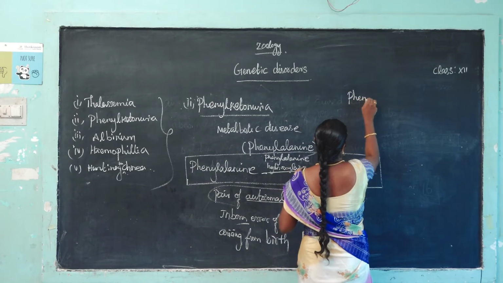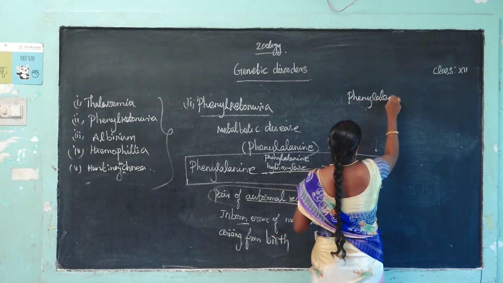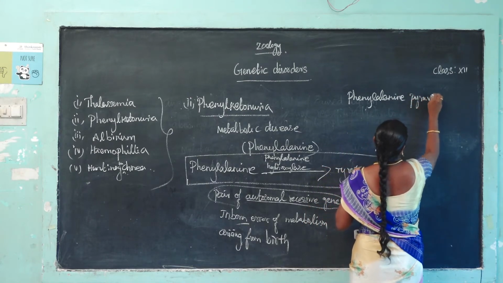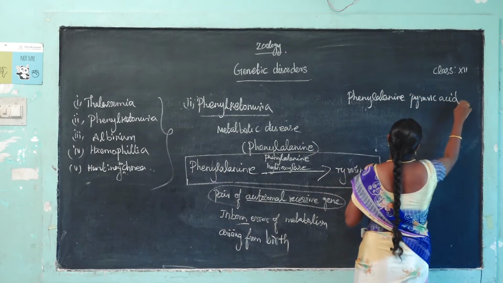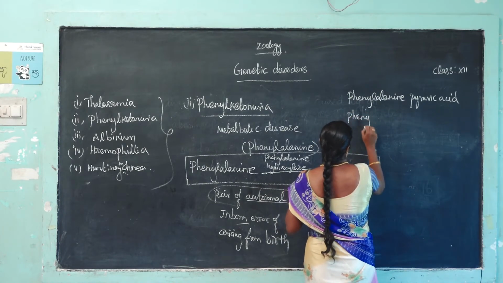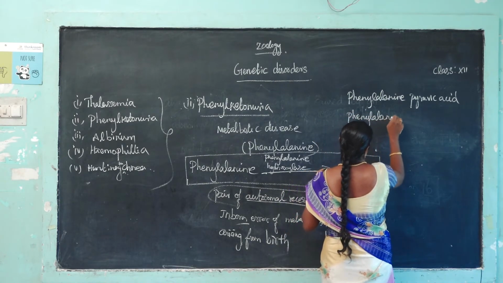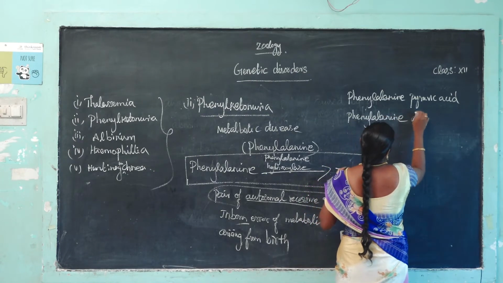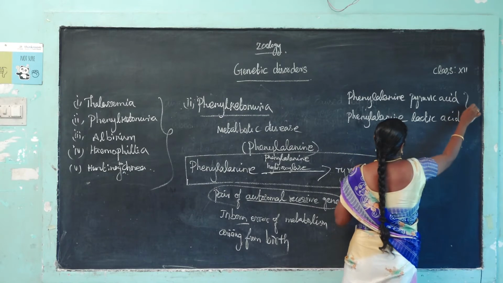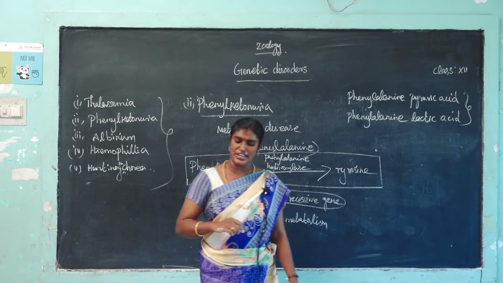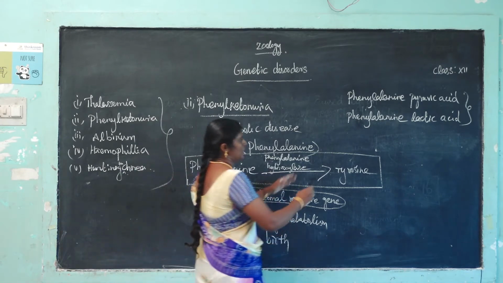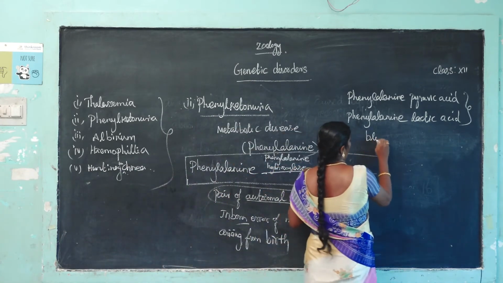phenylalanine pyruvic acid and another one, phenylalanine lactic acid. Two types of acid, phenylalanine pyruvic acid and phenylalanine lactic acid, accumulate in the blood and also in the CSF.